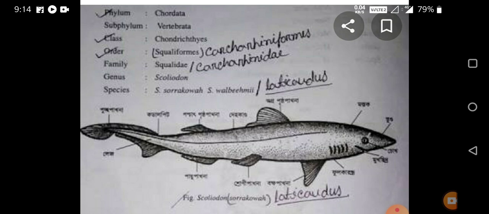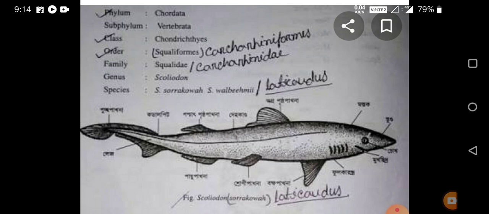And the color of that animal is dark gray on the dorsal side and pale white on the ventral side, while the caudal region is more or less dark. It is a unisexual animal, the sexes are separate and sexual dimorphism is well developed. What is meant by sexual dimorphism?